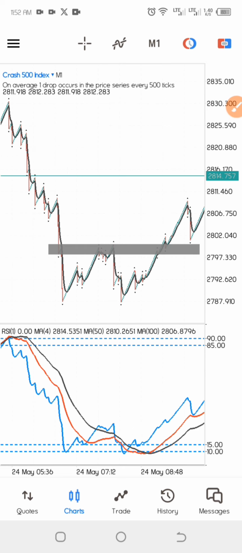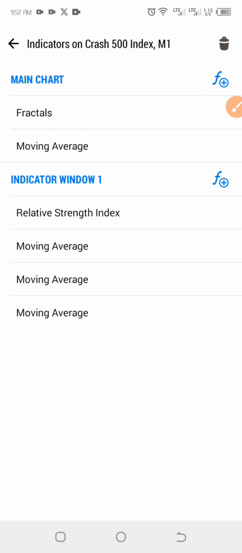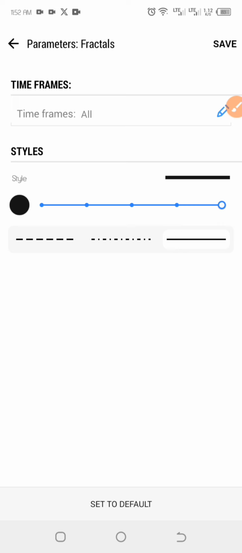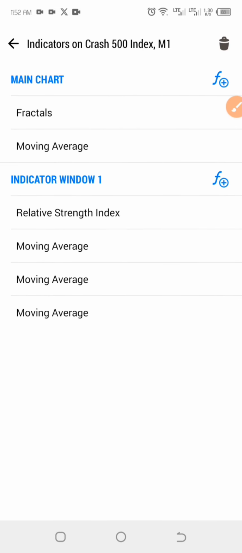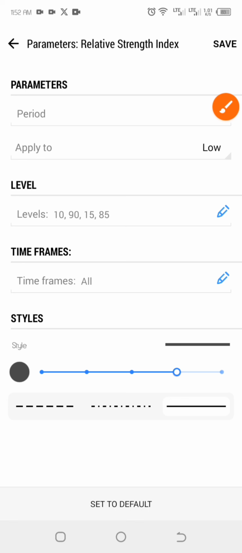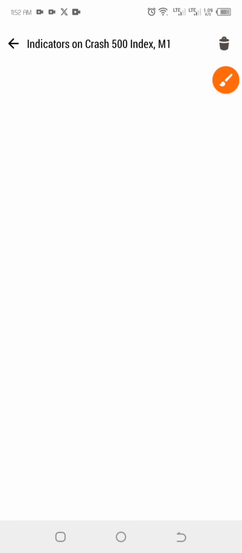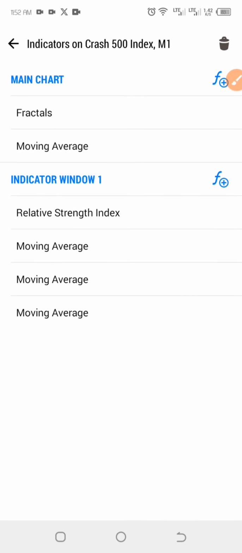If you guys found this video helpful, for those that don't have the settings of the strategy, let me show you guys here again. I'm just going to be clicking on it, so you just have to screenshot it as I'm showing you guys. You just have to screenshot everything like this. This is the settings we need, the settings for the main chart. Now for the indicator window one, just screenshot it, guys, and then you are good to go. This is the first moving average, this is the second moving average, and this is the last moving average. So that is the settings for the strategy.